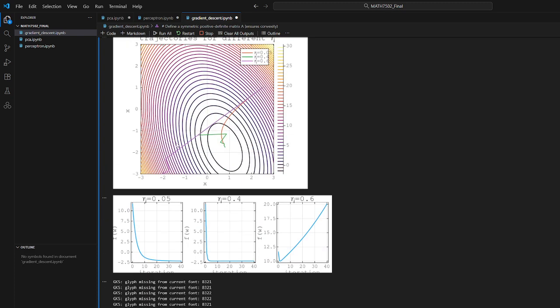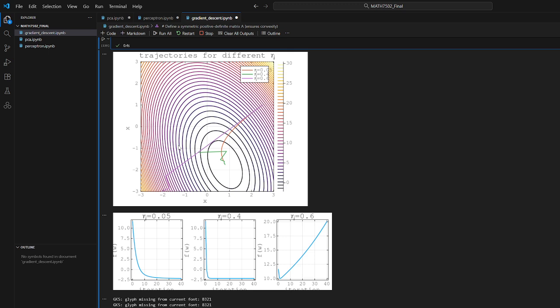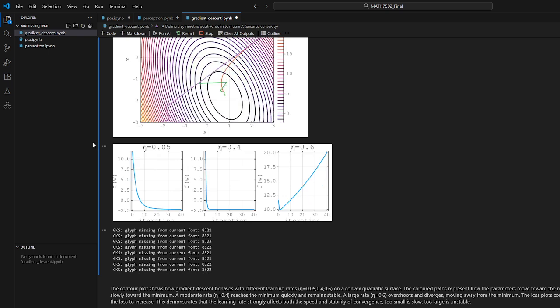So let's see the results. The contour plot shows how gradient descent behaves at different learning rates. You can see the colored paths represent how parameters move toward the minimum. With a small learning rate like 0.05, the algorithm moves steadily but slowly towards the minimum. A moderate rate like 0.4 reaches the minimum quickly but remains stable, and you can definitely see it's a lot faster. A large learning rate like 0.6 completely overshoots and diverges.